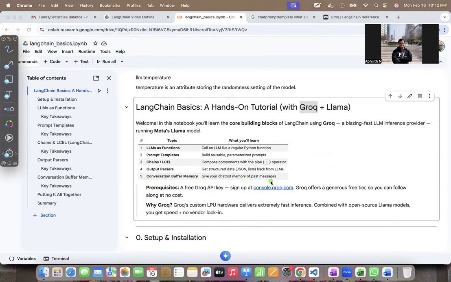If you're new to this entire world of building agentic AI or LLM-based applications, you always need to define a model, and you need to connect to this model via an API key, right? So the prerequisite to run this notebook is that you go to console.groq.com, create an API key for yourselves, and store it in some safe place, because we'll use that later in our code.